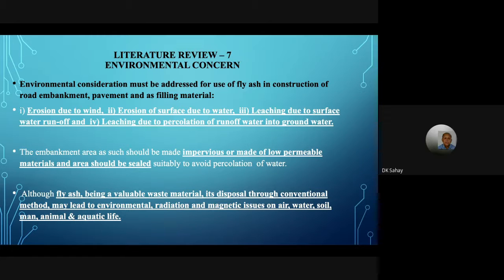This has to be thoroughly examined for our Indian cases, because environmentally there can be problems: radiation, magnetic issues. Though in one or two cases fly ash bricks have been used in buildings.